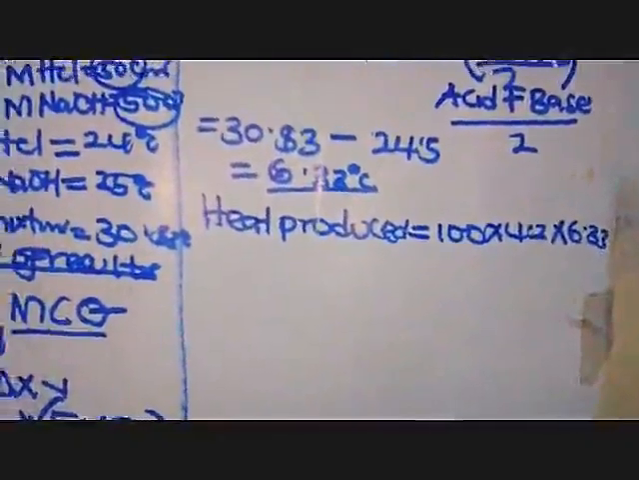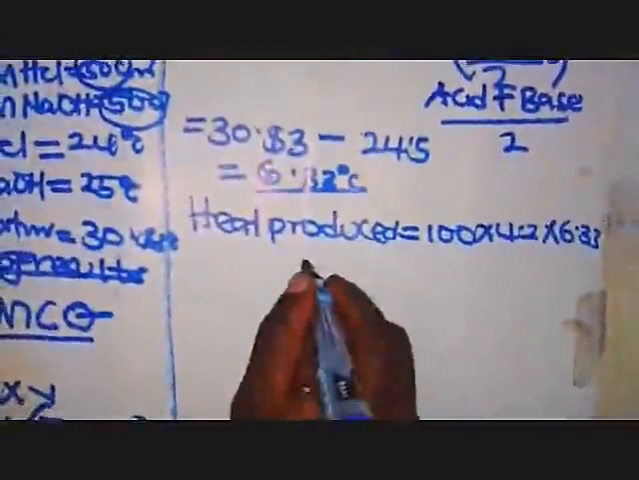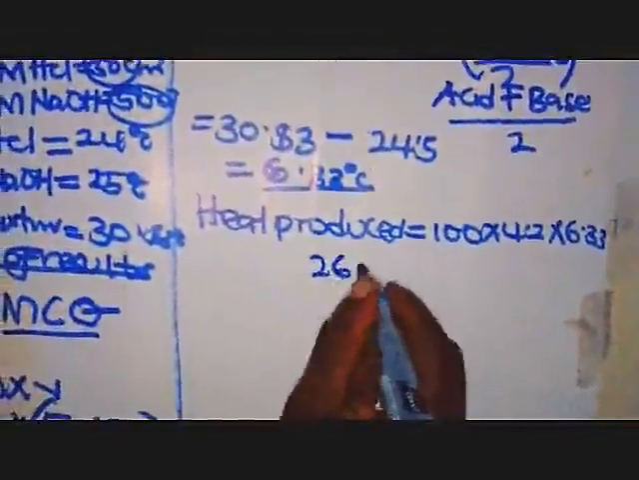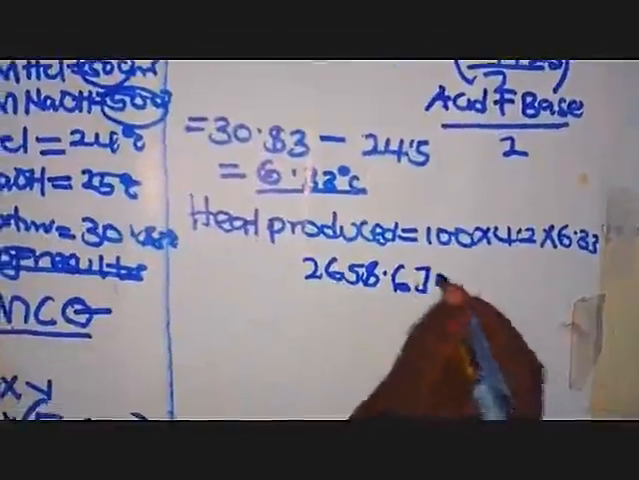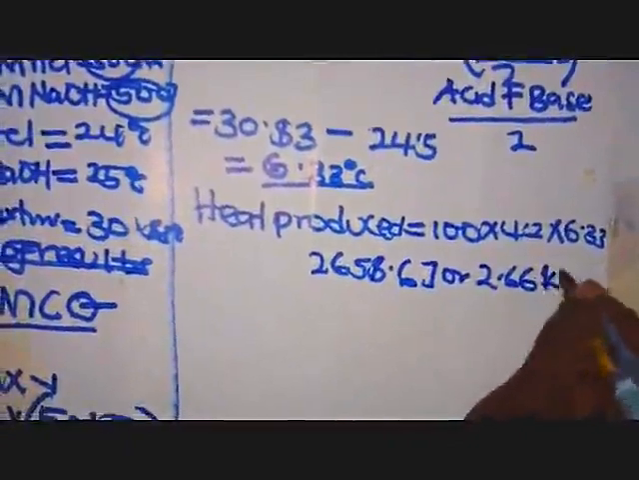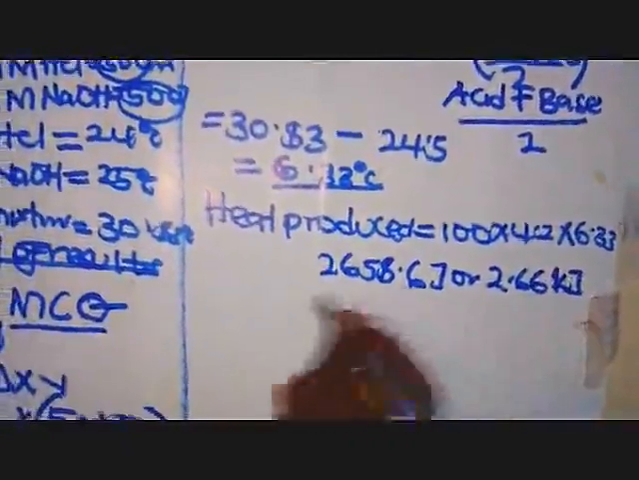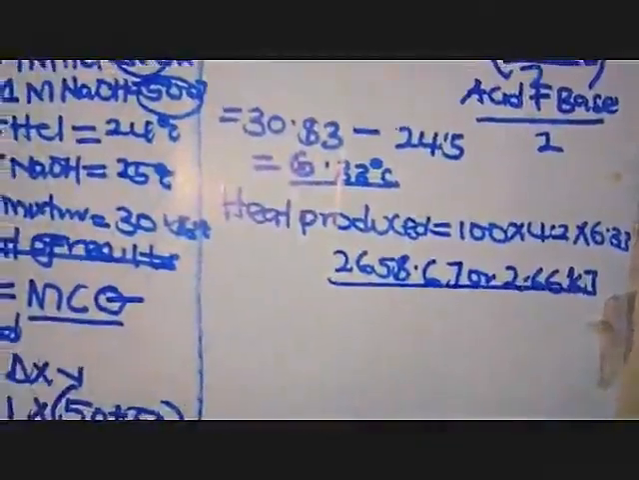So when we multiply our values like that, when you get your calculator, we end up having 2,658.6 joules, which can also be 2.66 kilojoules. That is after dividing by 1,000. This value you will get here. That is the heat produced by the whole solution now.